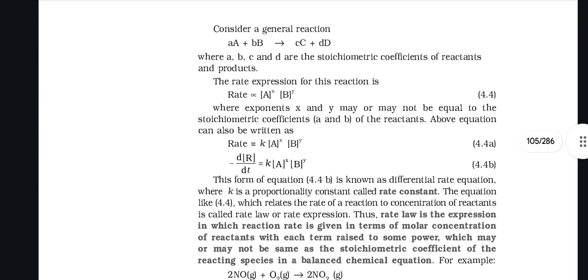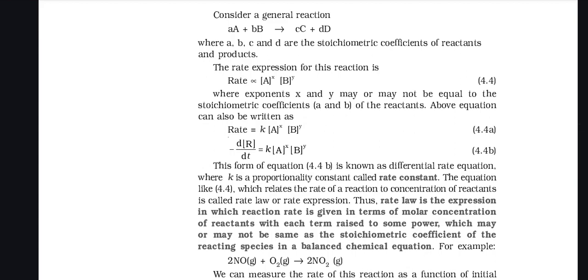Consider a general reaction where a, b, c and d are stoichiometric coefficients of reactants and products. The rate expression for the reaction is this, where exponents x and y may or may not be equal to the stoichiometric coefficients of the reactants. The above equation can also be written as this. This form of equation is known as a differential rate equation, where k is the proportionality constant called the rate constant.